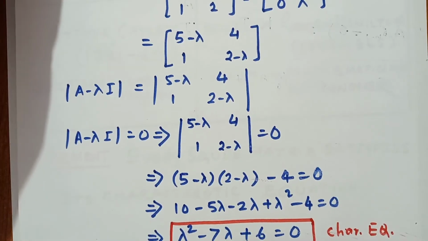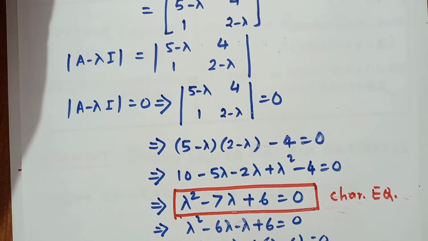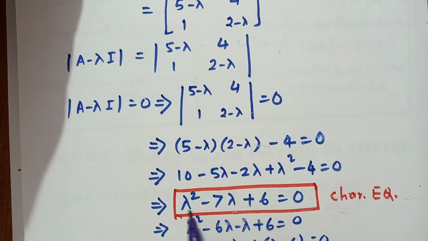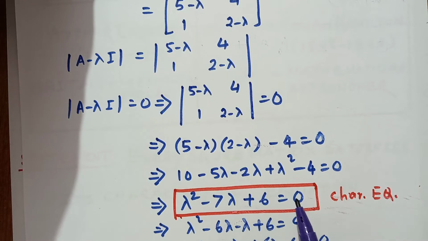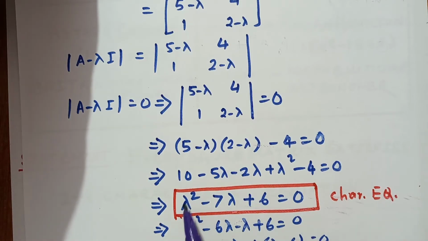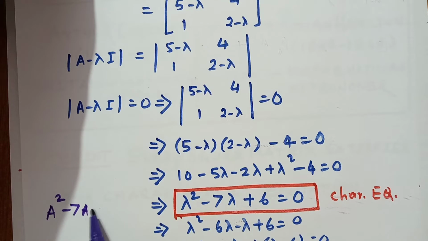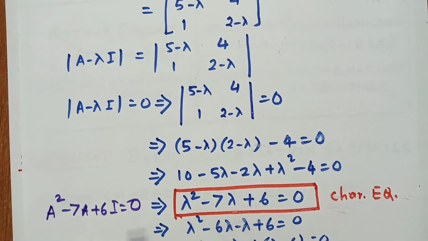If we obtain the characteristic equation in terms of lambda, then both great mathematicians Cayley and Hamilton proved that if we put the matrix A in place of lambda, the characteristic equation is satisfied. So in place of lambda we put A, and this will be A squared minus 7A plus 6I equal to 0. This is the statement of the Cayley-Hamilton theorem.